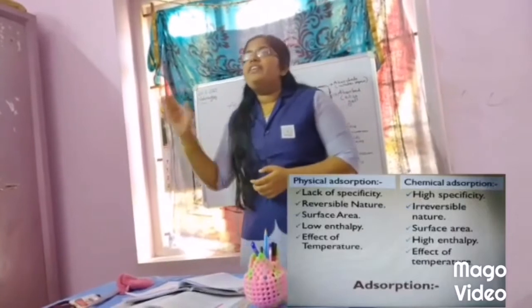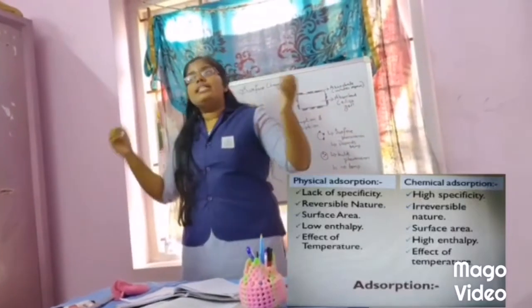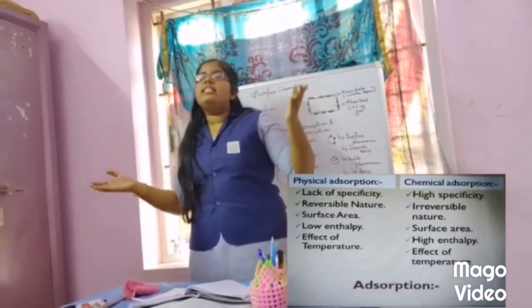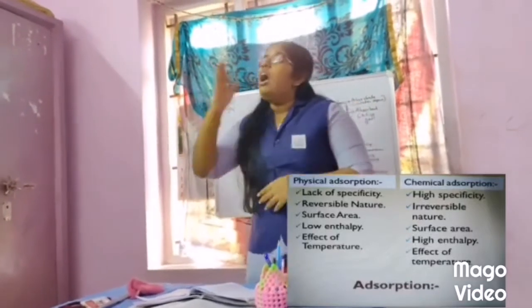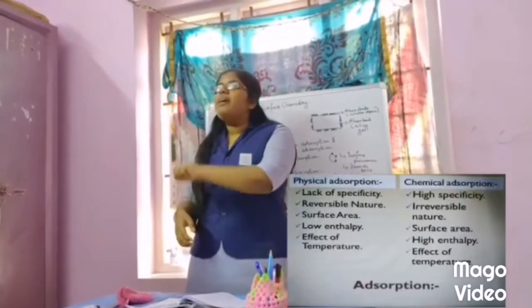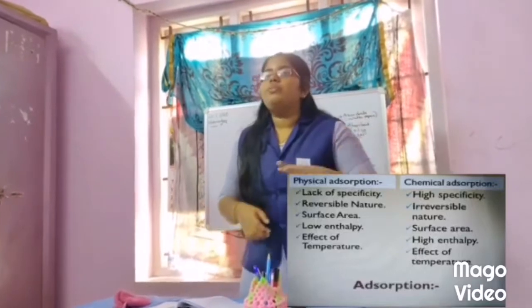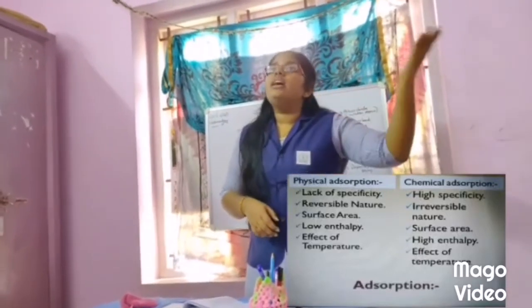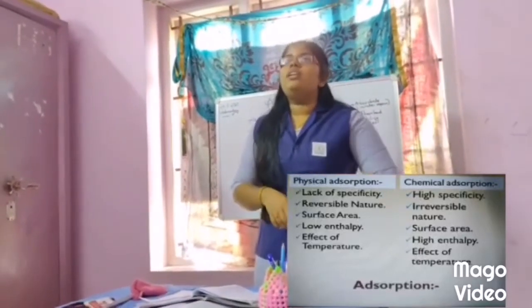And in the case of surface area, physical adsorption and chemical adsorption are similar. How? According to the extent of adsorption, the surface area increases in physical adsorption. The same condition is in chemical adsorption.